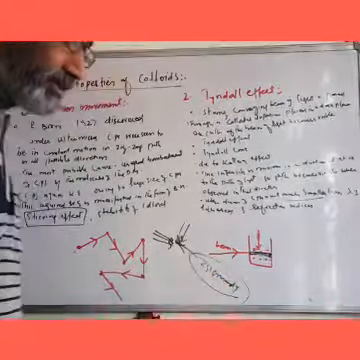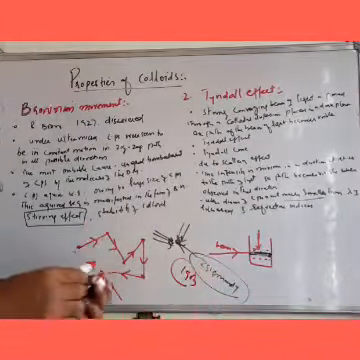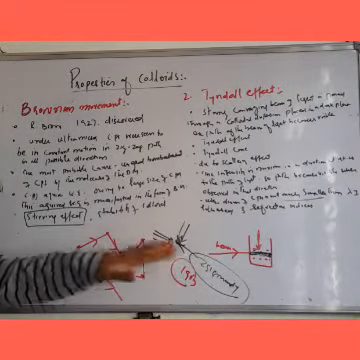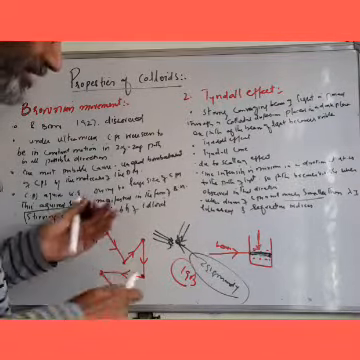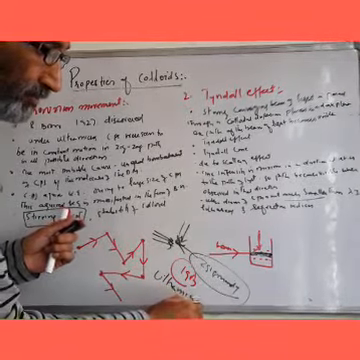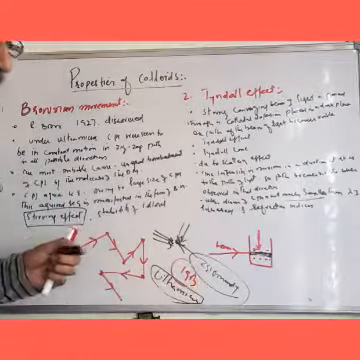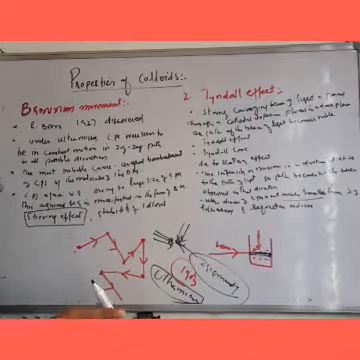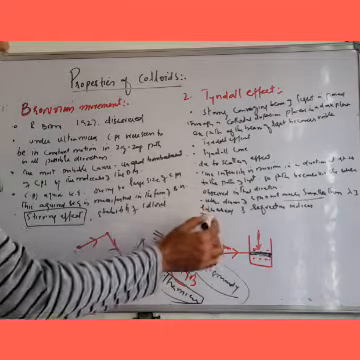Zsigmondy in 1903 actually used the same effect and set up a device, an apparatus known as ultramicroscope. यानी ultramicroscope बनाया जो इसी effect पे काम करता है. जो Zsigmondy है उसने उसी effect को इस्तेमाल करके एक apparatus सेटअप कर दिया है, that is known as ultramicroscope.